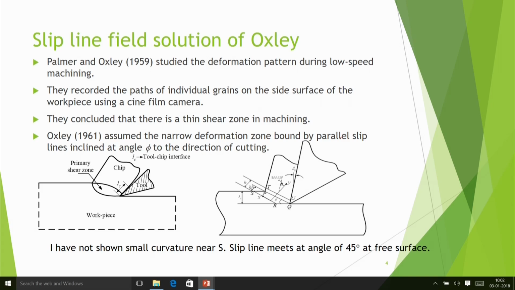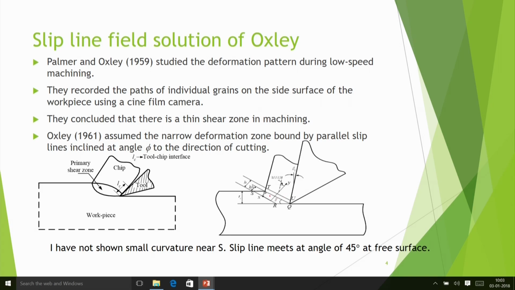to the direction of cutting. So he assumed that although this zone is like this, to a first approximation I can consider it like a zone bounded between two parallel strip lines, and these are inclined at an angle phi. So it is just like a shear plane angle. So here this SR is one bound and maybe TU is another one.